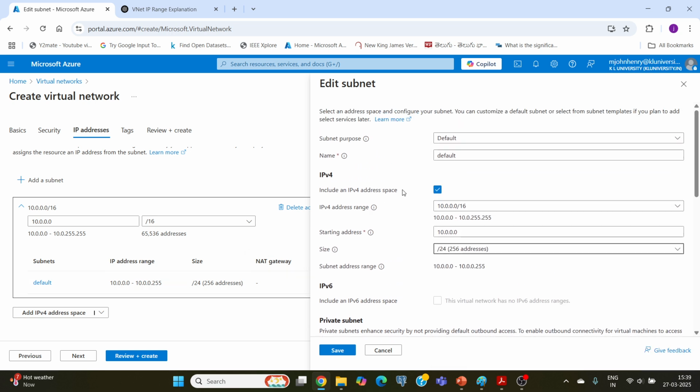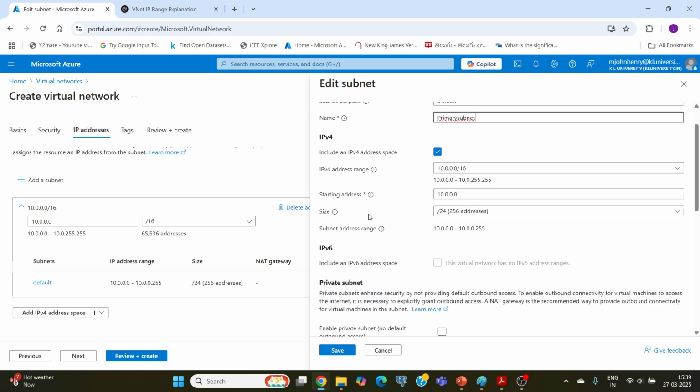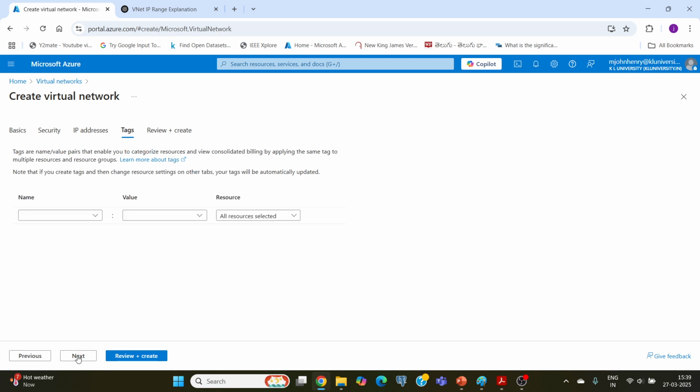Let me change the name from default to primary subnet. My subnet name is primary subnet. Leave everything as it is. We will see the remaining things later. Click on save. Now, within this virtual network, I can have a private subnet with a capacity of 256 addresses. Now click on next.